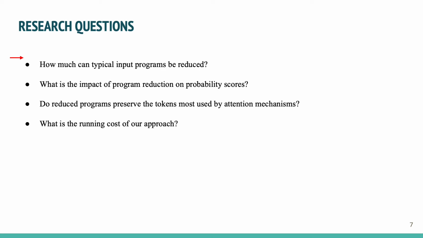How much can typical input program be reduced by our approach? And what are the characteristics of program reduction and probability score? Do the reduced programs preserve the tokens that are most used by the attention mechanism? And finally, what is the running cost of our approach?